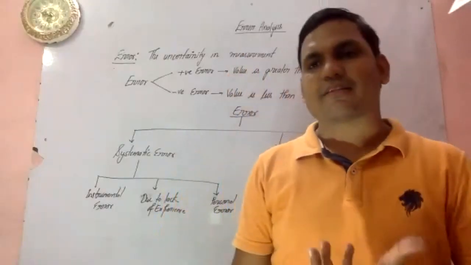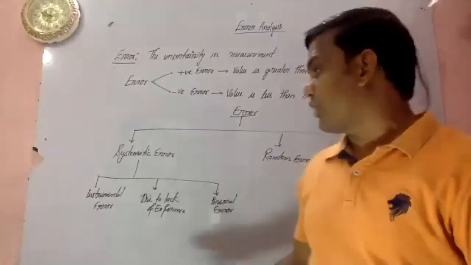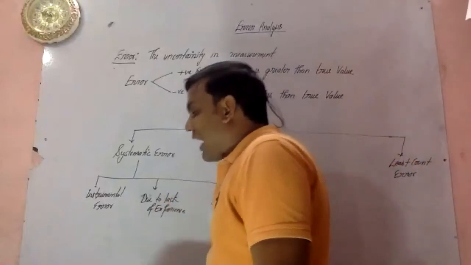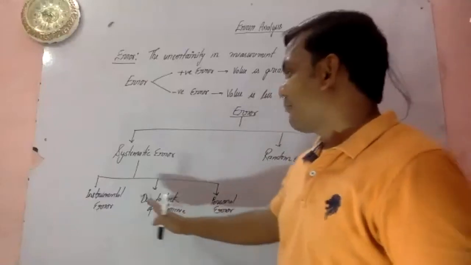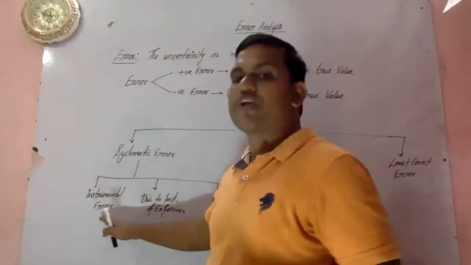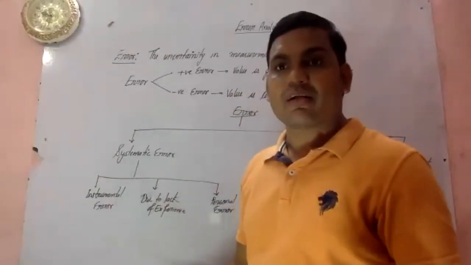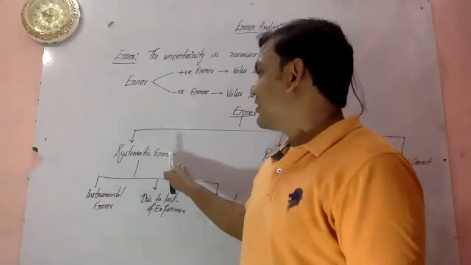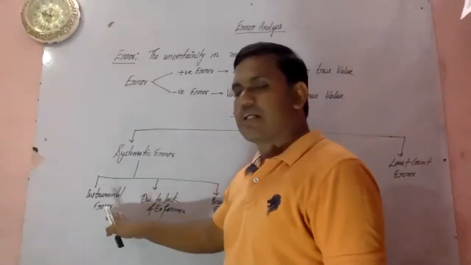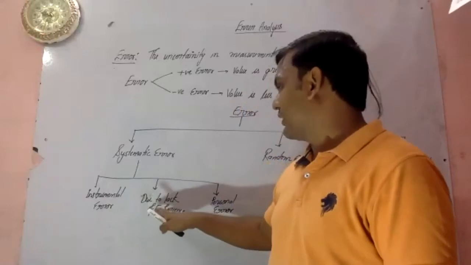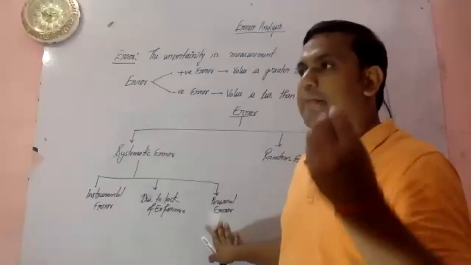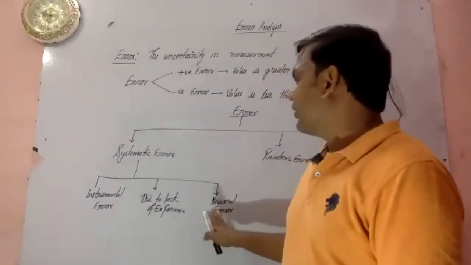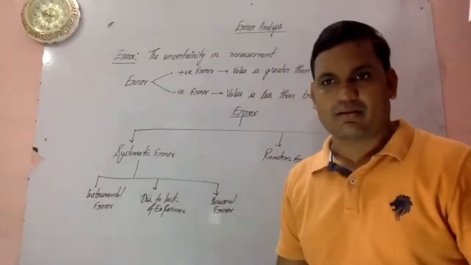Random error. What will be your random error? Before that, one thing we should also discuss is how we can minimize the systematic error. Systematic error can be minimized by using a good, error-free instrument and an experienced resource person, and we can also make good habits in the laboratory. That will help minimize the systematic error. Got my point?